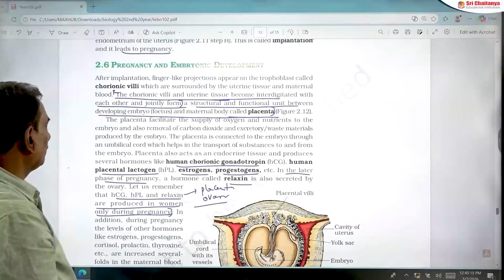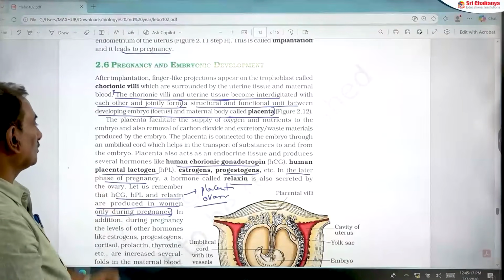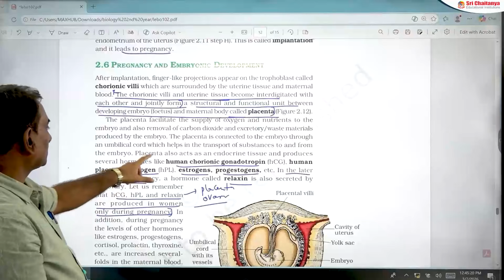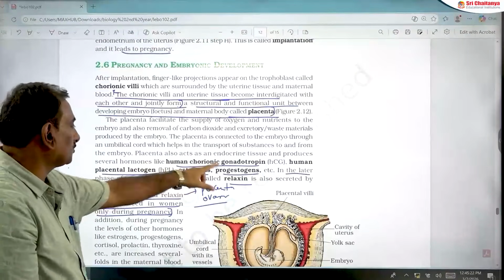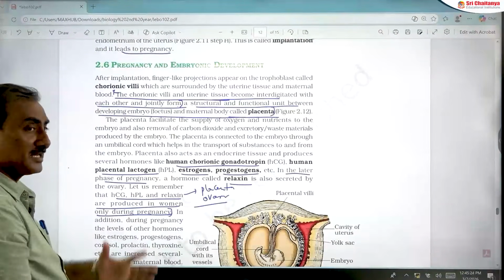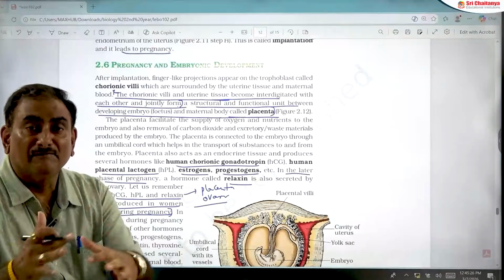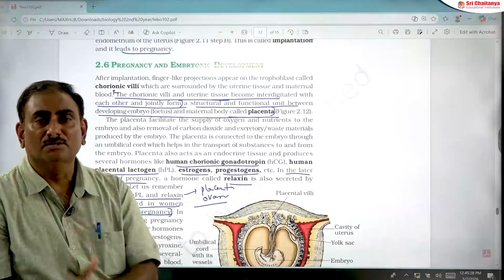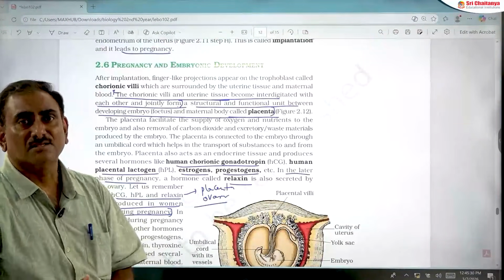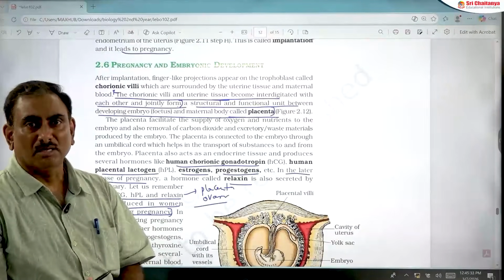This point is very important. The hormones produced by the placenta are HCG, HPL, estrogen, progesterone and relaxin. Relaxin helps in relaxation of pelvic ligaments during childbirth. That is the function of relaxin in human beings.